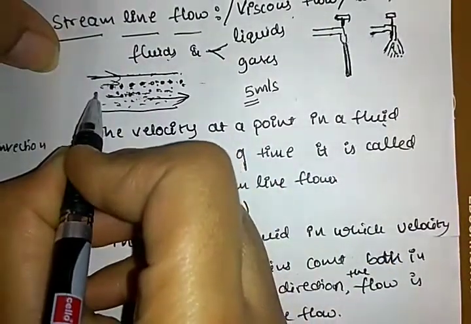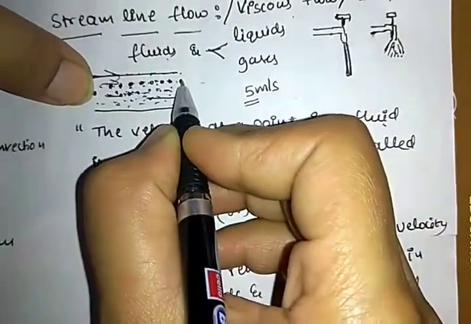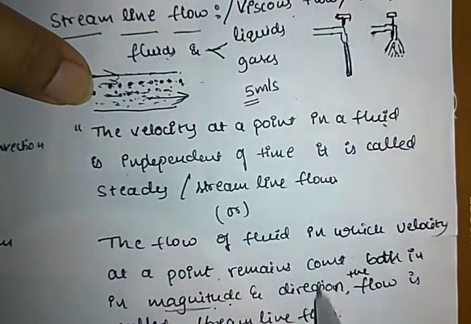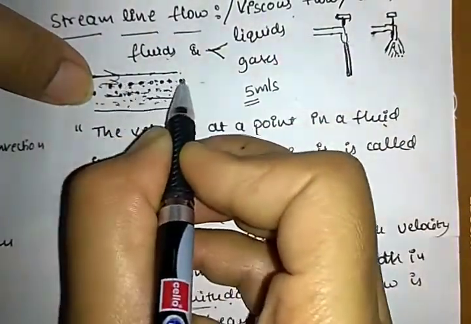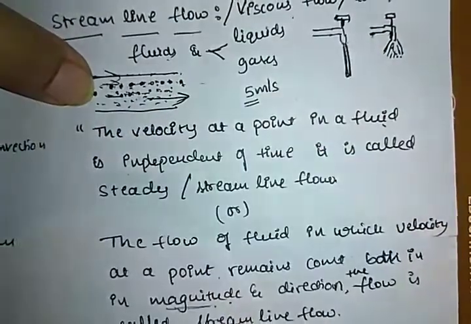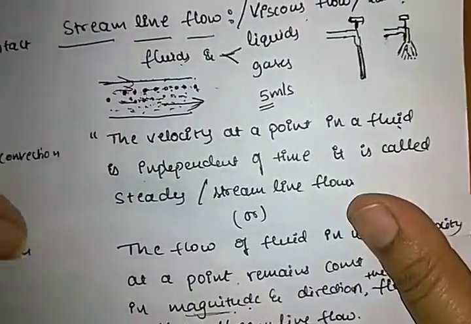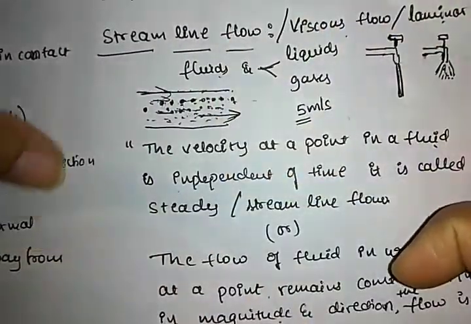Here it is a 5 meter per second velocity. Here it should also be 5 meter per second of velocity. And then it must travel in the same direction. Uniform direction is known as streamline flow, and this type of flow is called streamline flow.